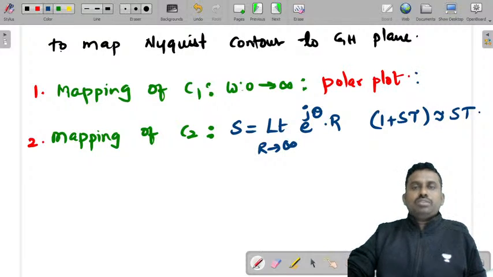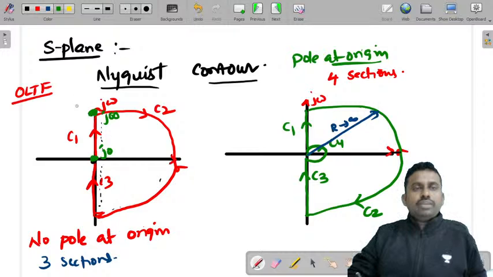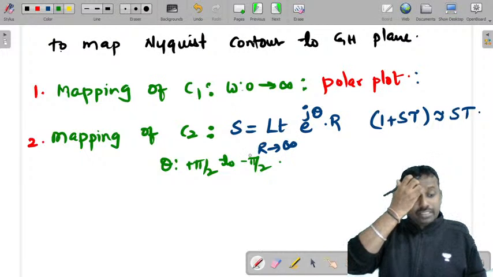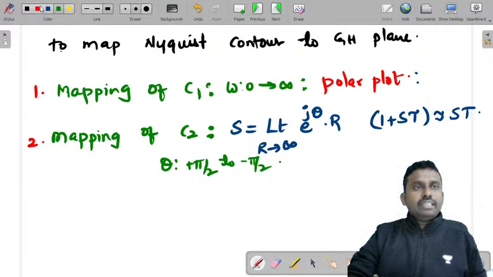And in this case, omega varies from 0 to infinity. C2 is traveling from plus pi by 2 to minus pi by 2. So theta varies from plus pi by 2 to minus pi by 2. So this is the second part.